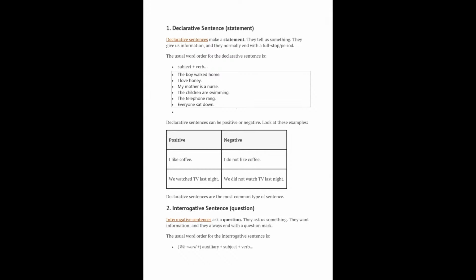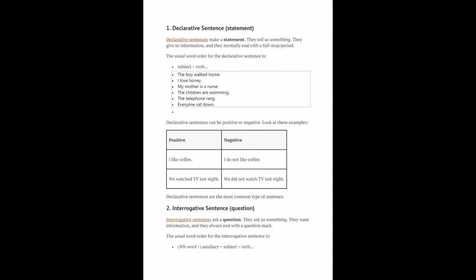Gradually, we shall move towards the next example, which also defines the idea of negative and positive aspects under the declarative sentence, that is, we watched TV last night. In this way the person has stated that yesterday he watched TV, whatever show was telecast over the TV. Collectively the family could have watched the TV last night. So he would say in a positive manner, we watched TV last night.